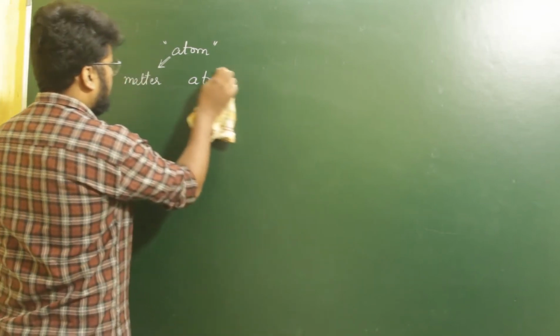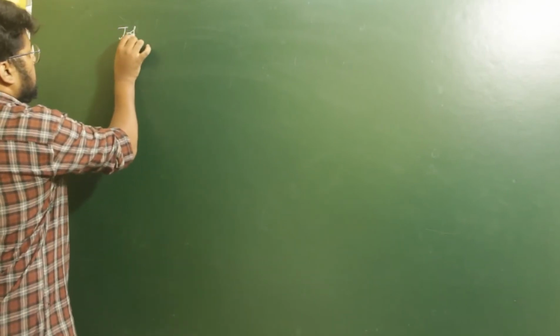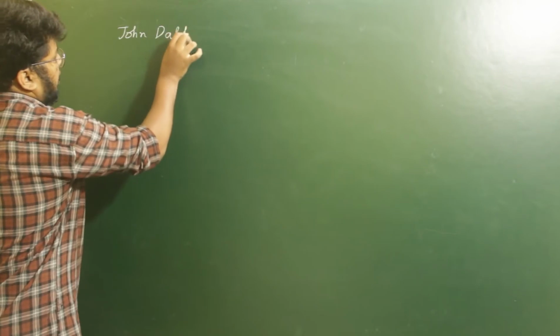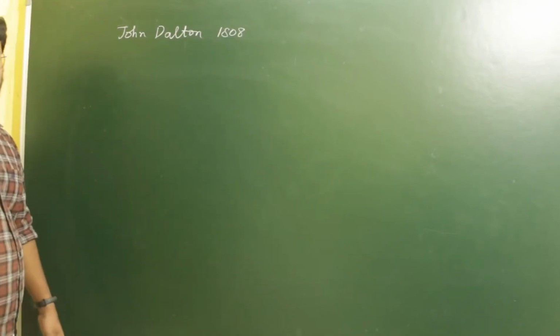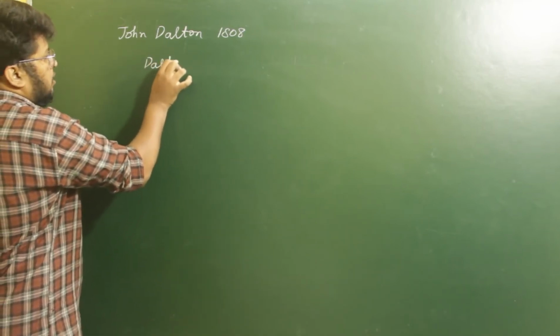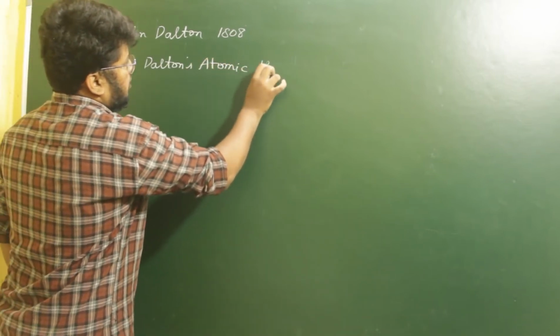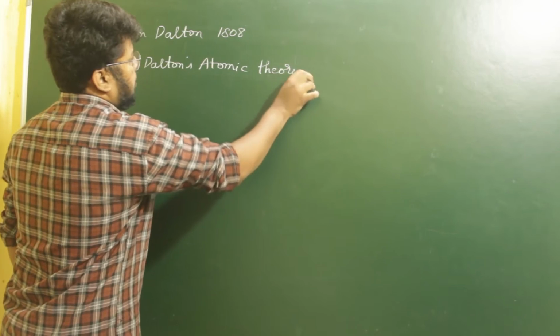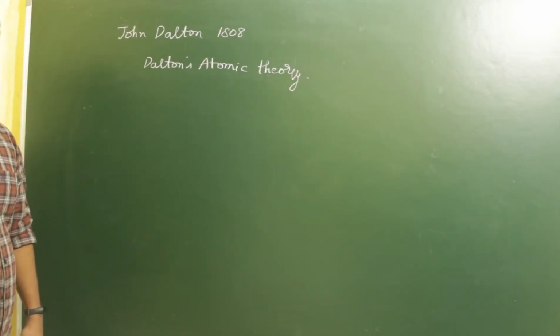Now, what we later came to know is that in the year 1808, a scientist named John Dalton proposed a theory on atoms. We call it Dalton's atomic theory. In this theory, he gave forth some propositions explaining atoms present in a given element or